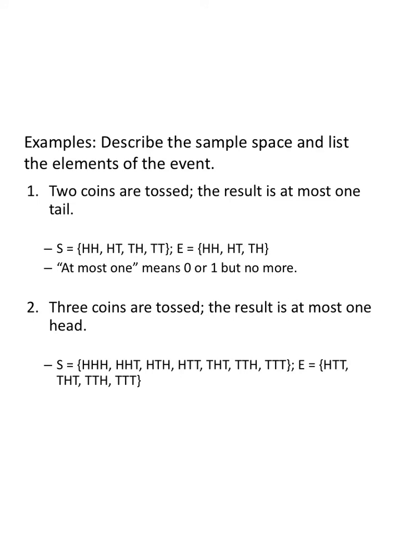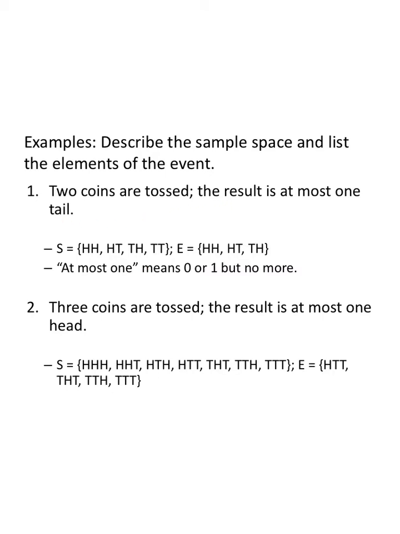Some examples. We describe the sample space and list the elements of the event. Two coins are tossed is our sample space. We want to find the sample space. Our event is the result is at most 1 tail. When 2 coins are tossed, we're going to assume that these are distinguishable. So maybe a quarter and a penny, you could tell them apart. If it's not otherwise stated, I always assume distinguishable. So they could both be heads. The quarter could be heads and the penny tails, or the quarter tails and the penny heads, or they could both be tails.